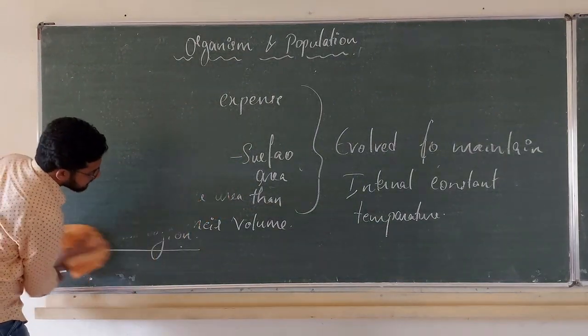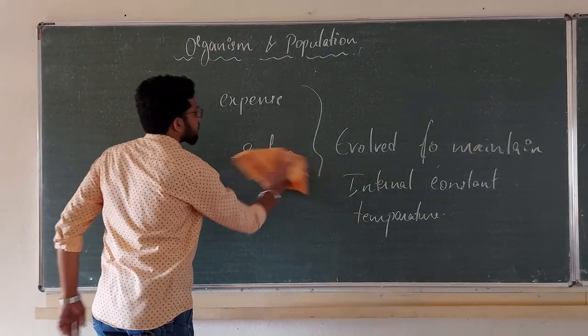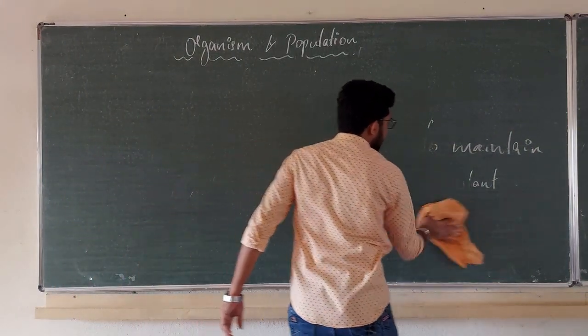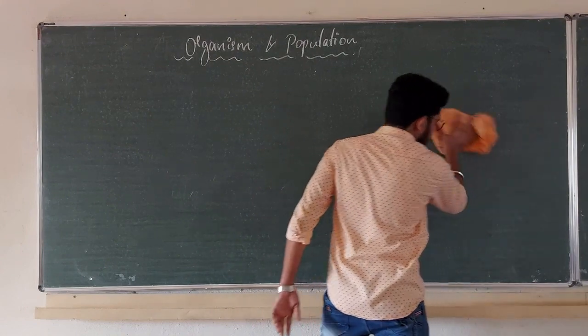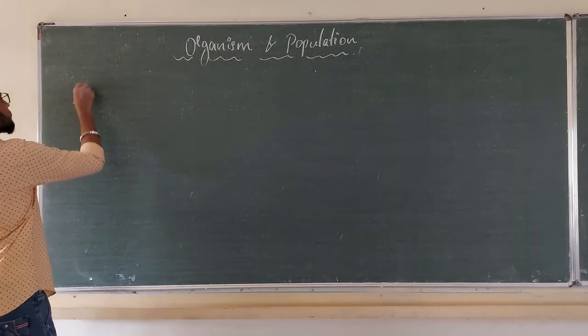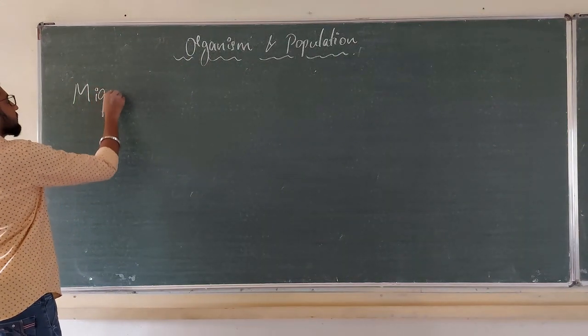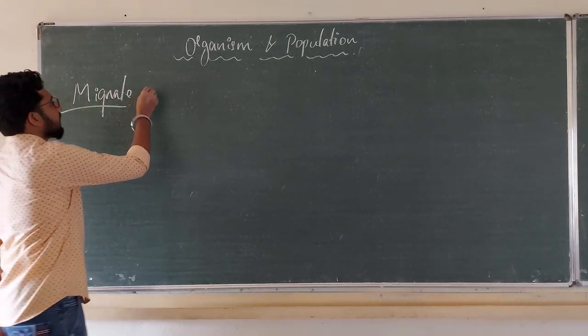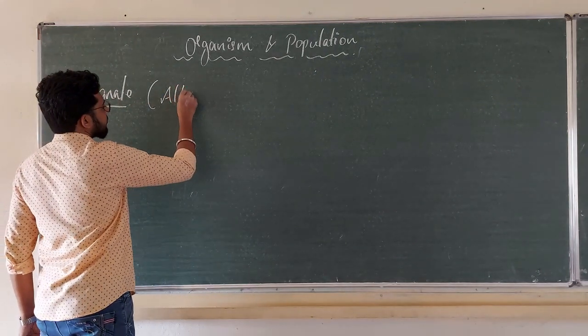Then we have the alternative response. For abiotic factors, we have studied regulate and conform. Now we are going to study migrate. This is an alternative response.